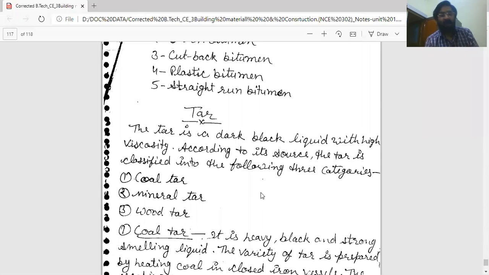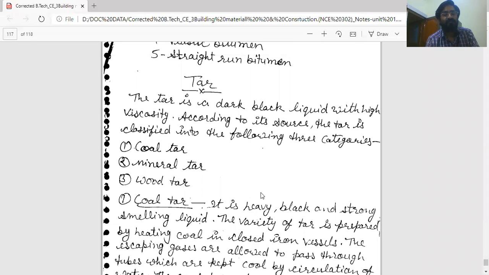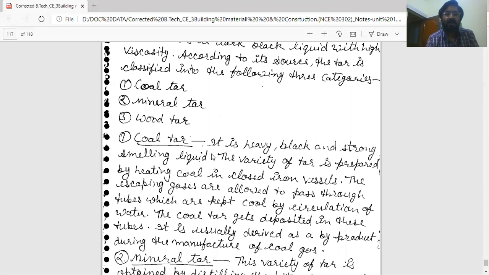In this category of binding material, the third member is tar. First asphalt, second bitumen, and third is tar. The tar is a dark black liquid with high viscosity. This is a fluid of high viscosity. According to its sources, the tar is classified into the following three categories. First is coal tar, second mineral tar, and third is wood tar. First is coal tar. Coal tar is obtained from coal, so that is why it is called coal tar.